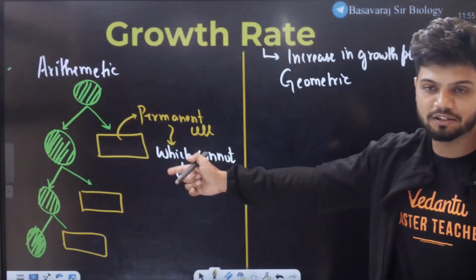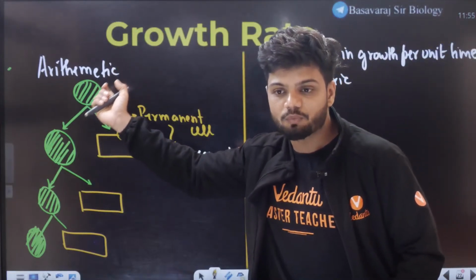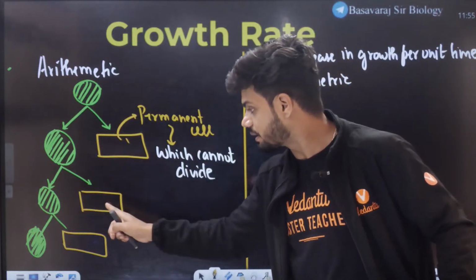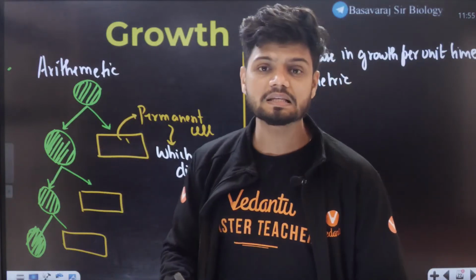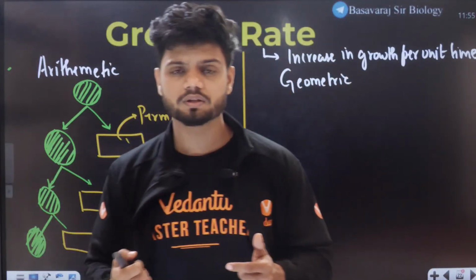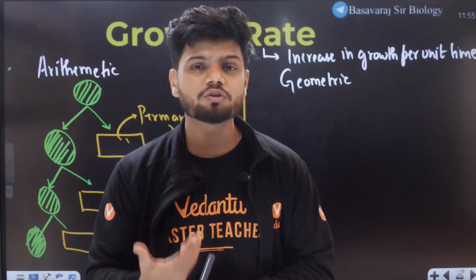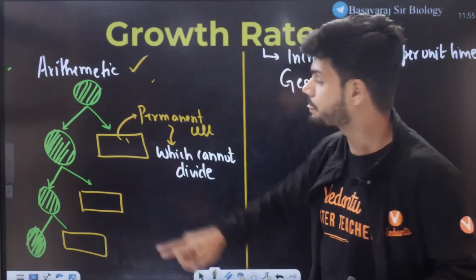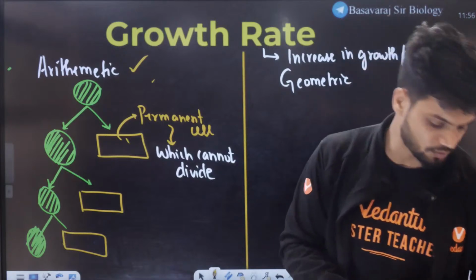When one meristematic cell divides, one is meristematic, one permanent. Such growth can be seen in the root. It is a much more constant growth, and such a growth is called arithmetic growth. All of you understood? Yes, we understood.